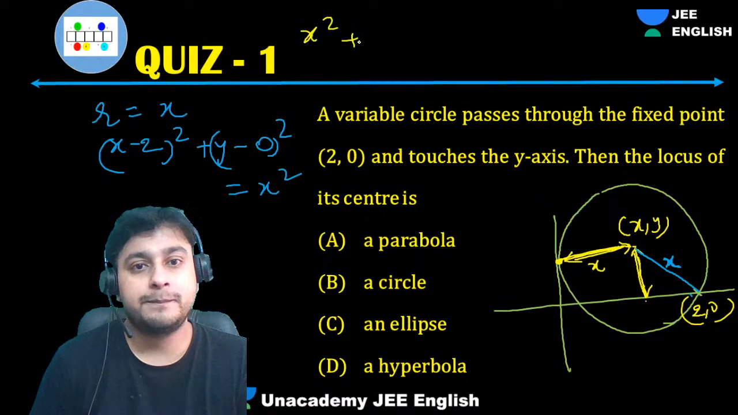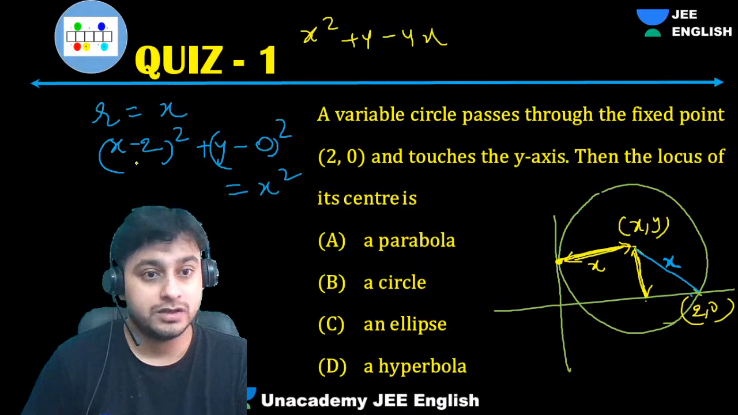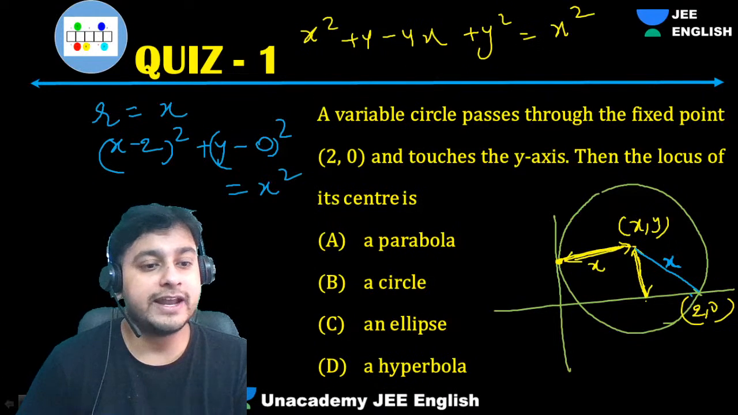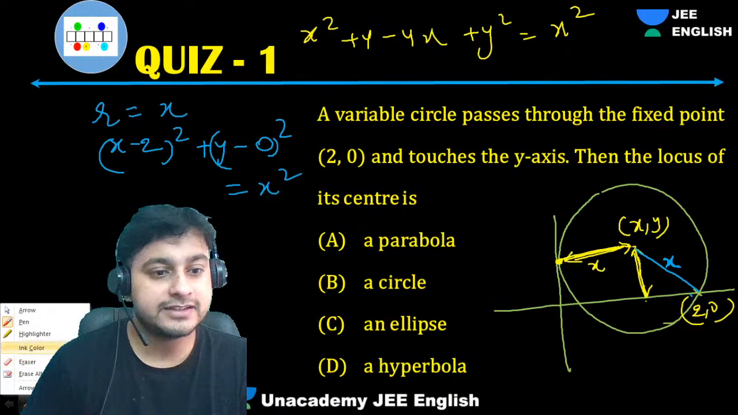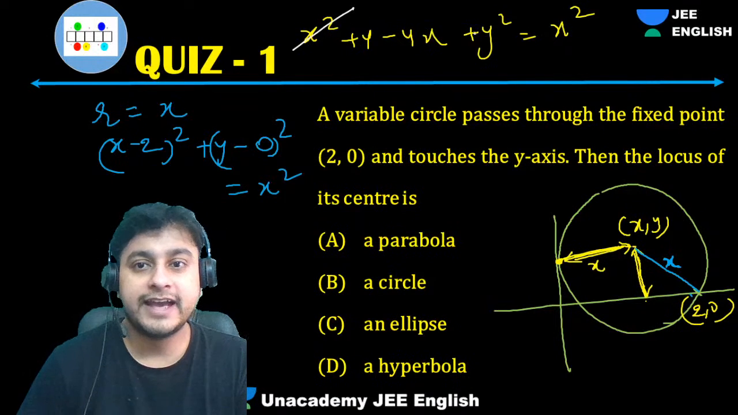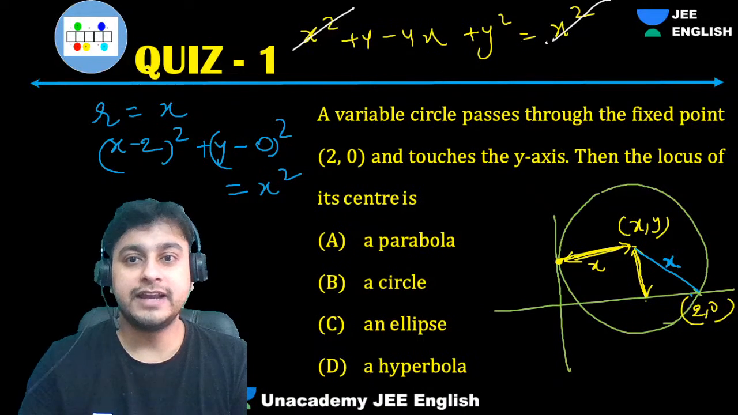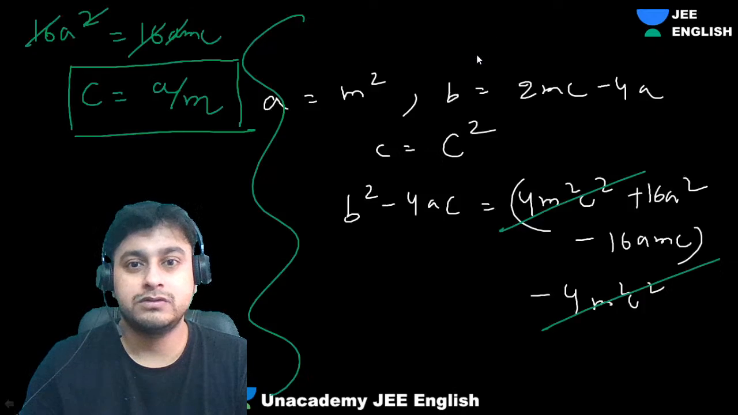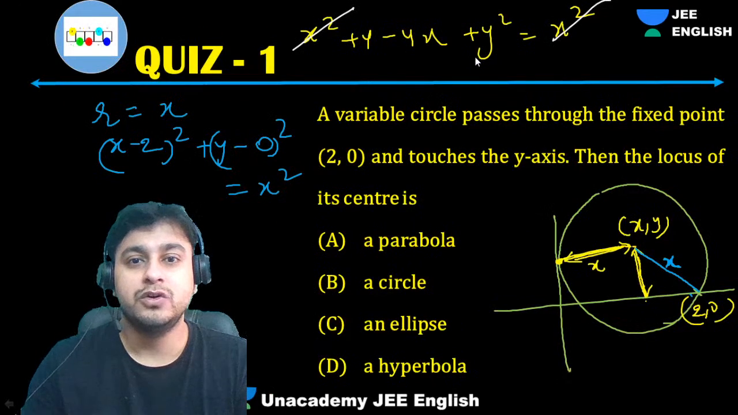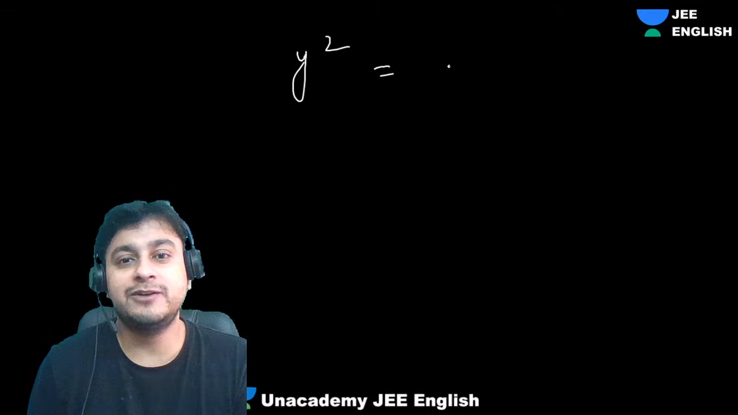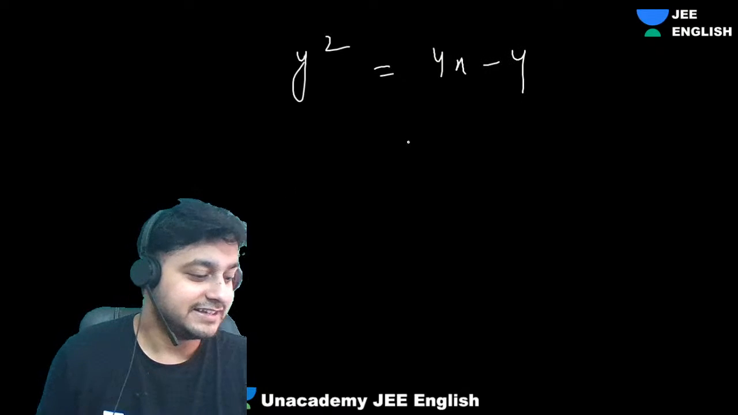x square plus 4 minus 4x, plus y square equals x square. The x square cancels. Did you get it? What are we getting? y square plus 4x equals 4x minus 4... rather, y square equals 4x minus 4. This is what we are getting now.